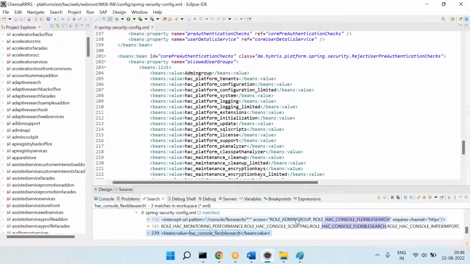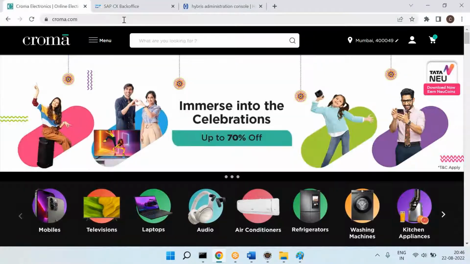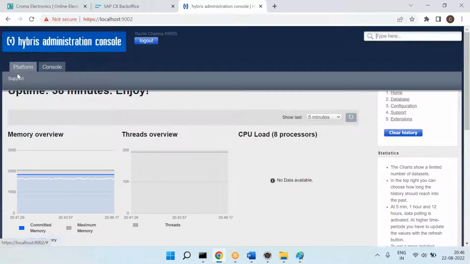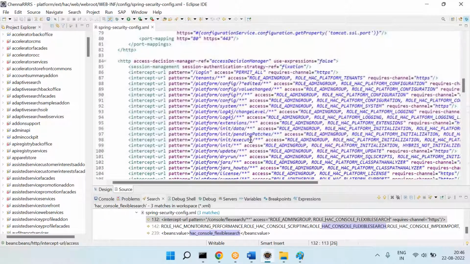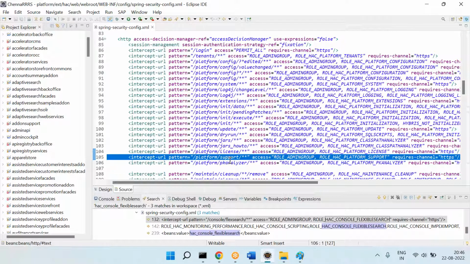Yeah. Now you can see here, please. Can you please observe here once? If I want this option, platform support, what is the option I have given? You can see platform, and we want to support. If platform support, then admin can access this, or the people who are having this role. That is the role I assigned. That's why ChennaReddyTraining is getting the support option.